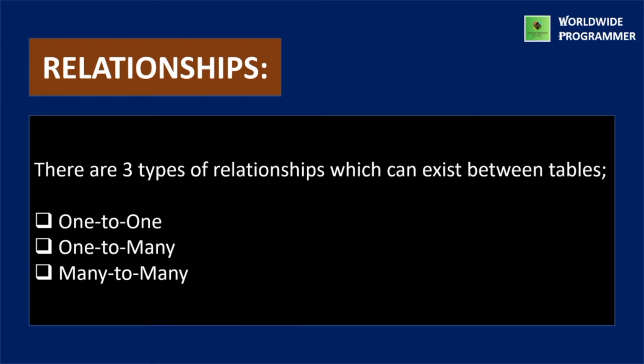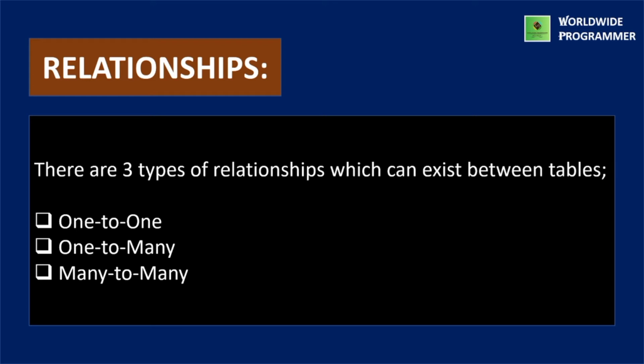There are three types of relationships which can exist between tables, and those are: first one is one to one, then one to many, and the last one is many to many. The most common relationships in relational databases are one to many and many to many.